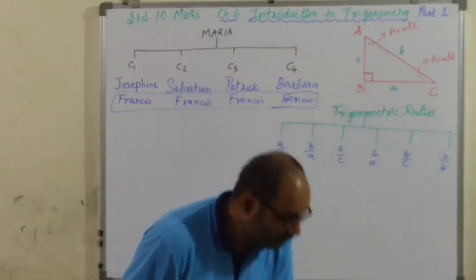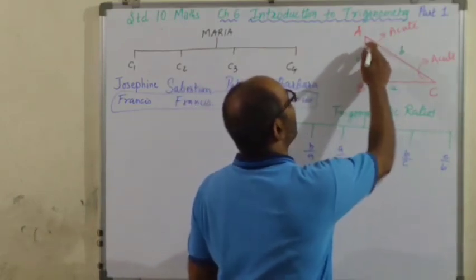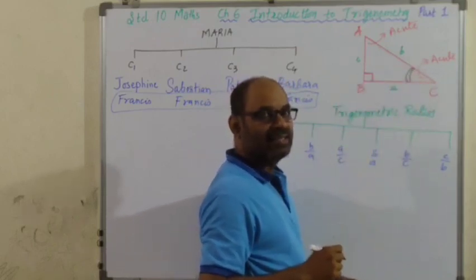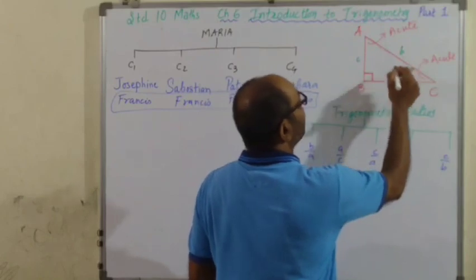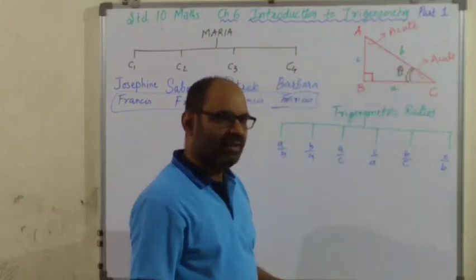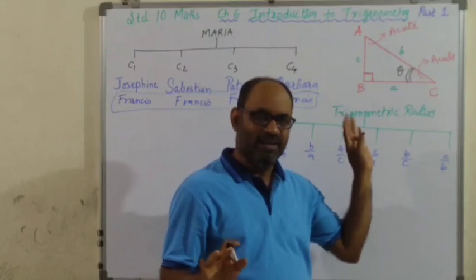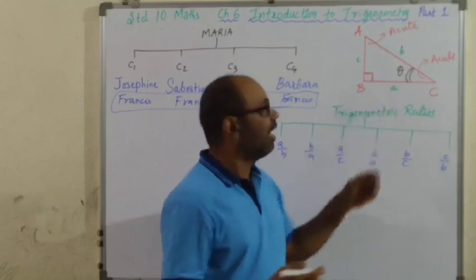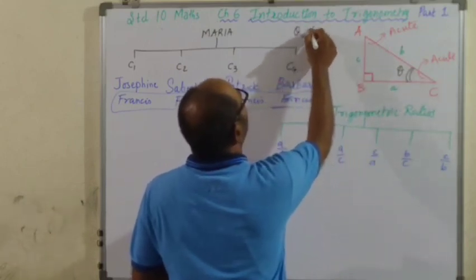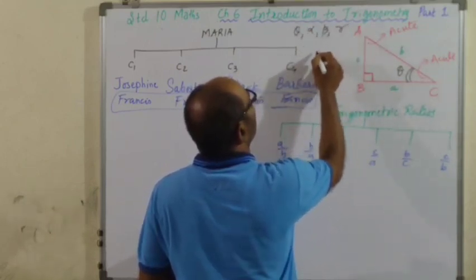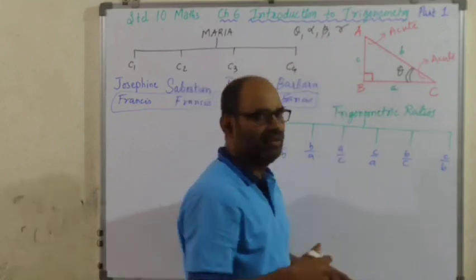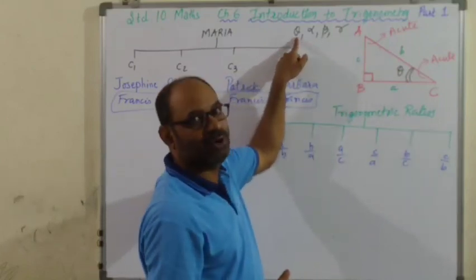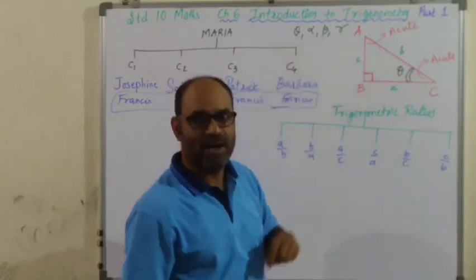here also, with respect to one of the angles, either this angle or this angle, let me say this angle C, I call its measure theta. Theta is a Greek letter which shows a real number here, maybe 30 degrees, maybe 40 degrees, maybe 45 degrees. So theta. Theta is a Greek letter like that, alpha, beta, gamma, all right, psi. There are plenty of Greek letters that we'll be using. These are more popular. Theta is the most popular one. Then alpha, beta, gamma. All right?